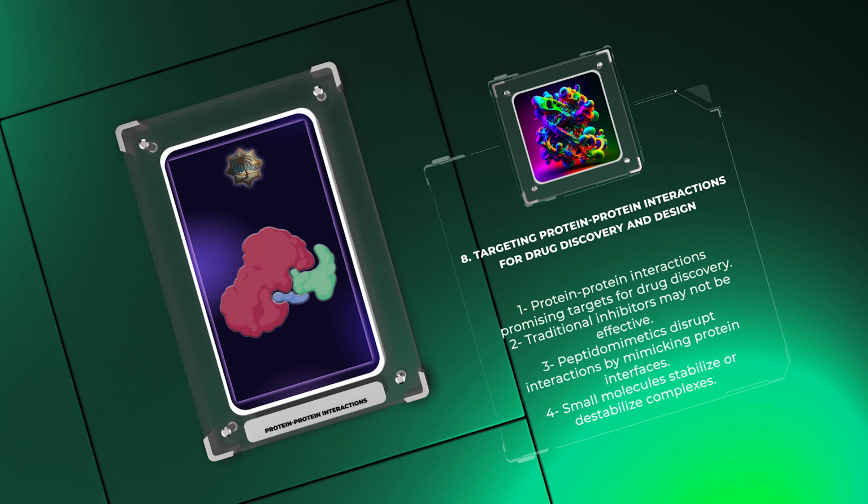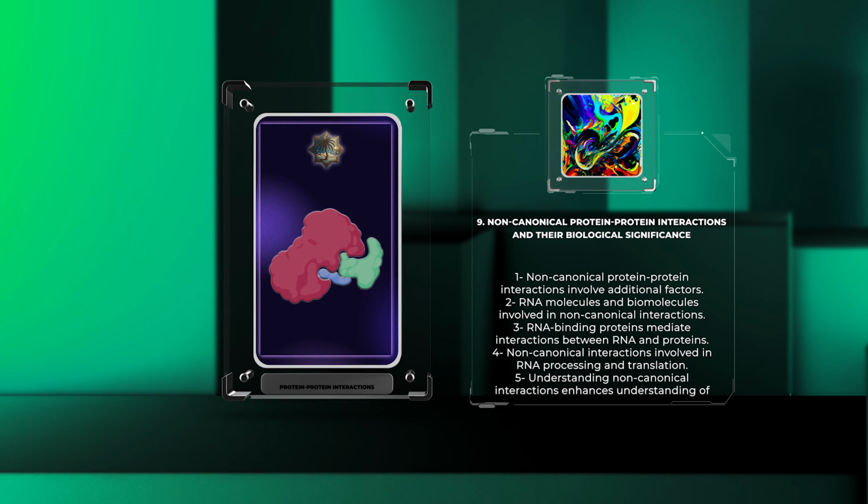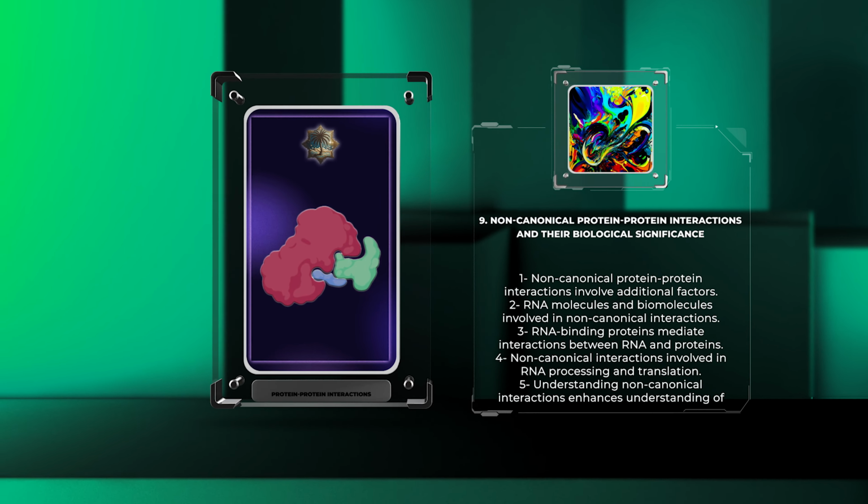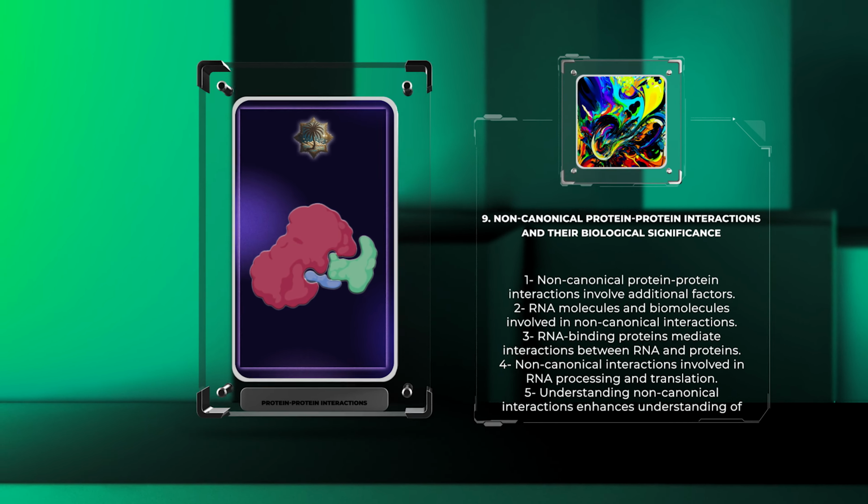While many protein-protein interactions conform to the canonical model of direct physical contacts between proteins, emerging evidence suggests the existence of non-canonical interactions. These interactions involve additional factors, such as RNA molecules and other biomolecules. Non-canonical protein-protein interactions play crucial roles in various biological processes. For example, RNA-binding proteins can mediate interactions between RNA molecules and proteins, forming regulatory complexes involved in RNA processing and translation. Elucidating the mechanisms and functional significance of these non-canonical interactions enhances our understanding of complex cellular processes.